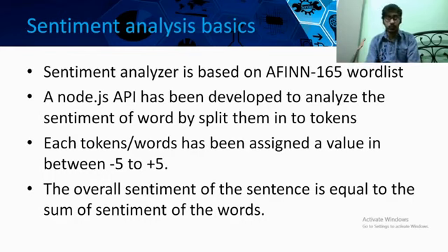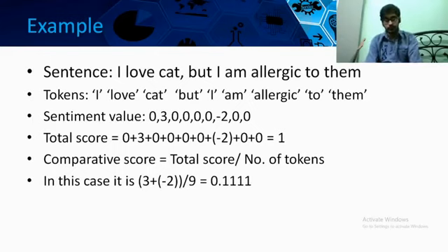If we consider an example, suppose I have a sentence like this: "I love cat but I am allergic to them." That is considered as a sentence. Now we can split it up into tokens. The tokens we find from this sentence are: I, love, cat, but, I, am, allergic, to, them.